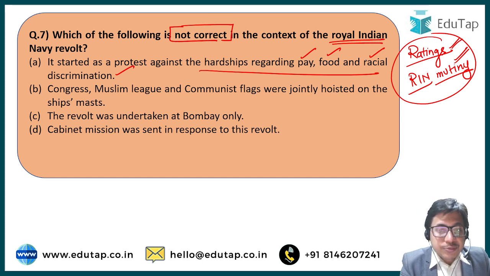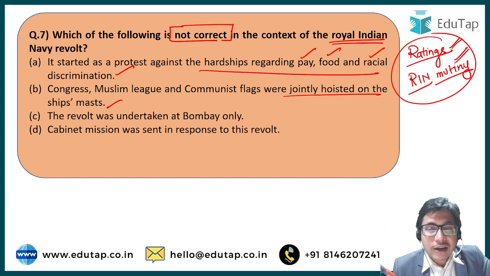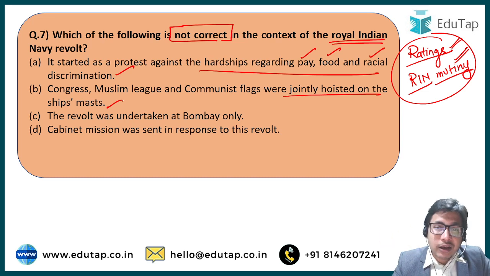Option B, Congress, Muslim League, and Communist flags were jointly hoisted on the ship's mast. This was one of the most striking features of this Royal Indian Mutiny, that it was not organized on communal lines, it was not influenced by religion. There were officers in the Indian Navy belonging to all religions: Hinduism, Buddhism, Sikhism, Jainism, Islam. Similarly, all the regions were represented, officers from all over India, from current Pakistan, and from Bangladesh were also part of the Royal Indian Navy. And the supporters of different parties were also part of this protest.